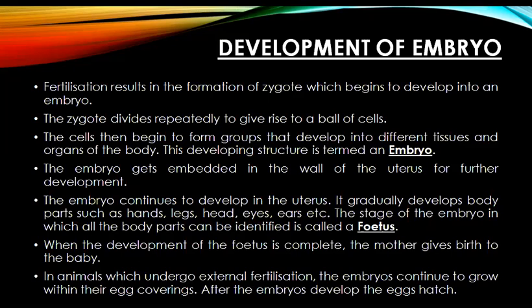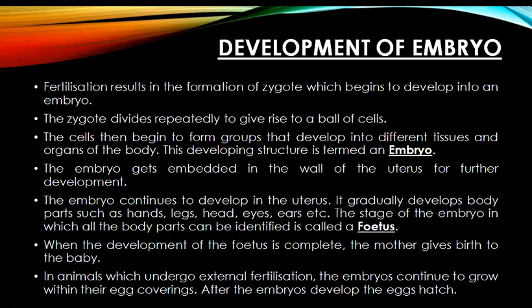The embryo gets embedded in the wall of the uterus for further development, and this process is called implantation. The embryo continues to develop in the uterus, and then it gradually develops body parts such as hands, legs, head, etc. The stage of the embryo in which all the body parts can be identified is called a fetus. When the development of the fetus is complete, the mother gives birth to the baby.